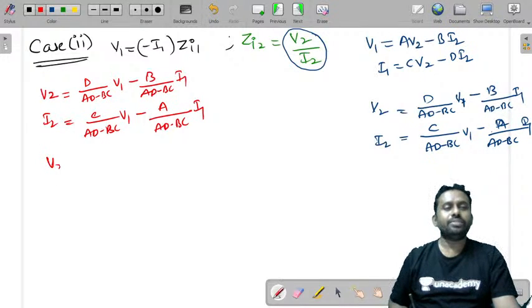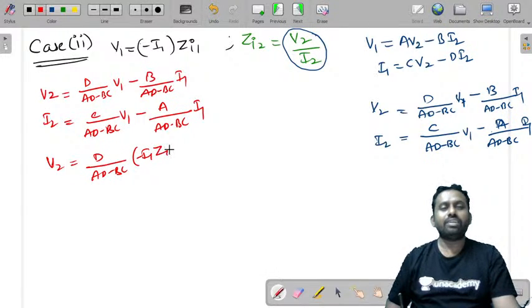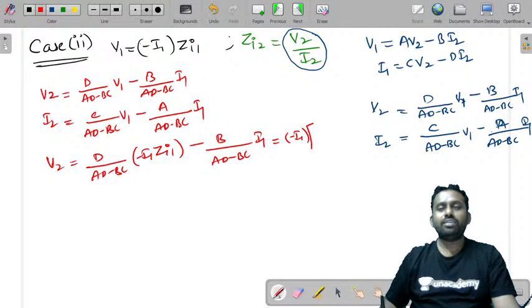So you can write V2 is equal to D by AD minus BC into V1. What is V1? Minus I1 Zi1 minus B by AD minus BC into I1. You have I1 common, so you can take minus I1 common and write the rest of the things. That is D Zi1 plus B by AD minus BC. This is what you'll get.